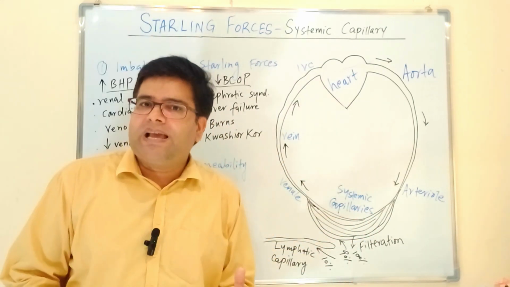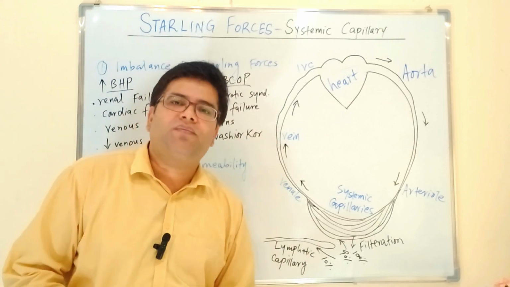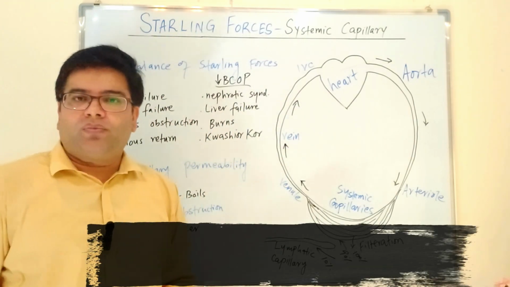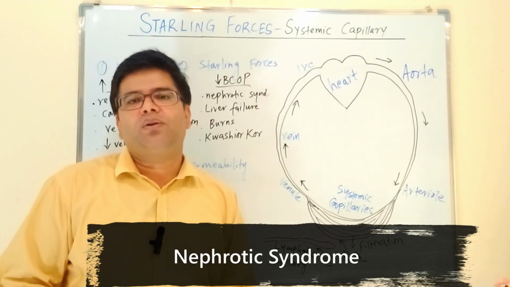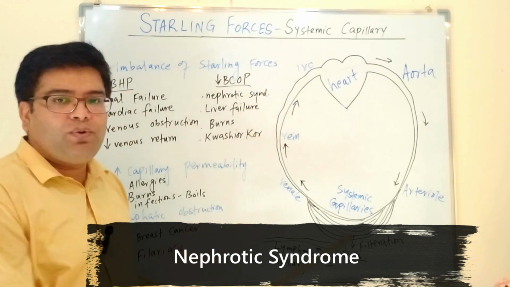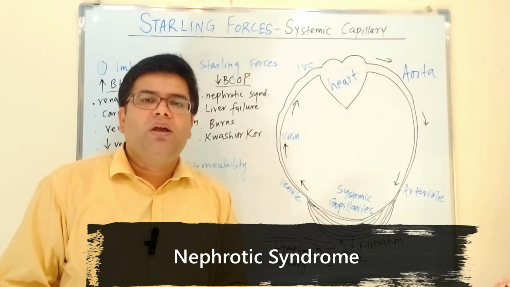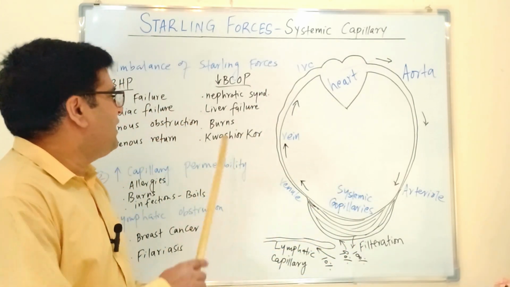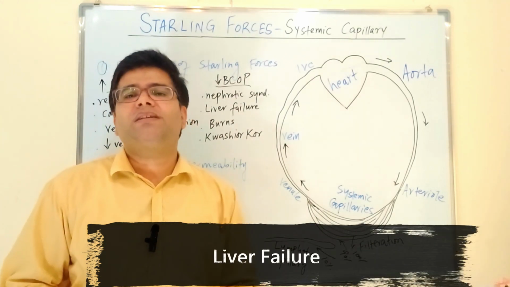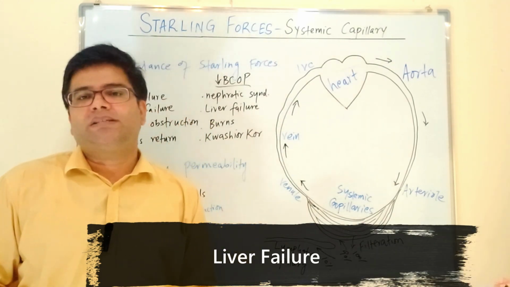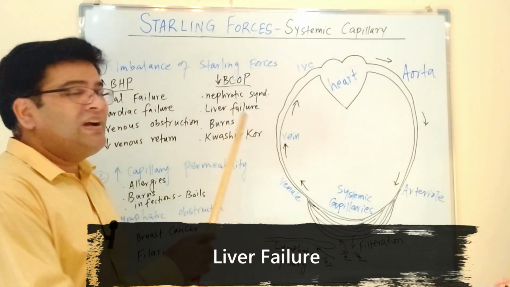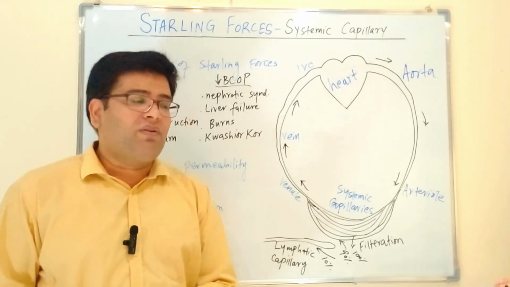Proteins can be low in our body in case of nephrotic syndrome. It's a condition in which our kidneys are losing proteins in urine, and protein concentration will decrease in our body, hence more filtration will occur. In case of liver failure, because the liver is the major organ which synthesizes most of the proteins in our body, once again protein concentration will decrease in our blood.